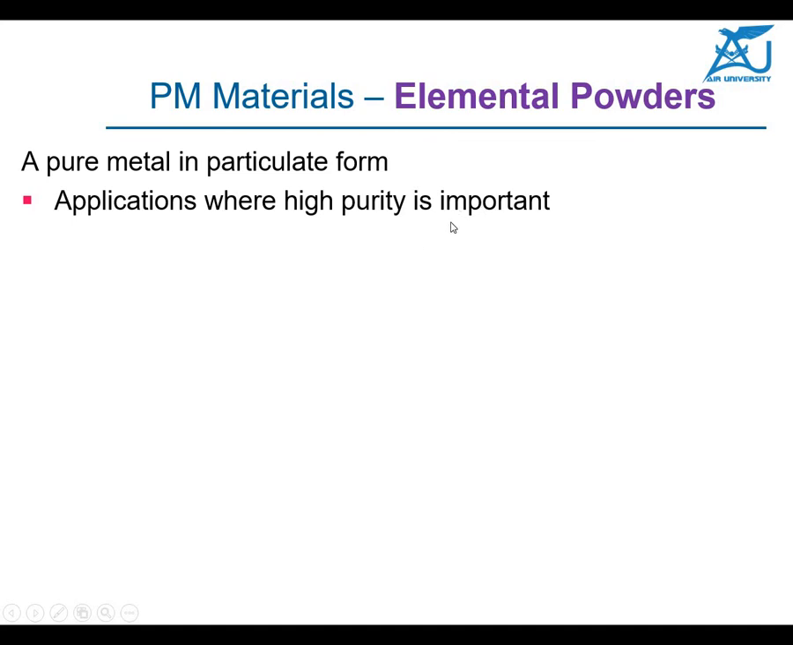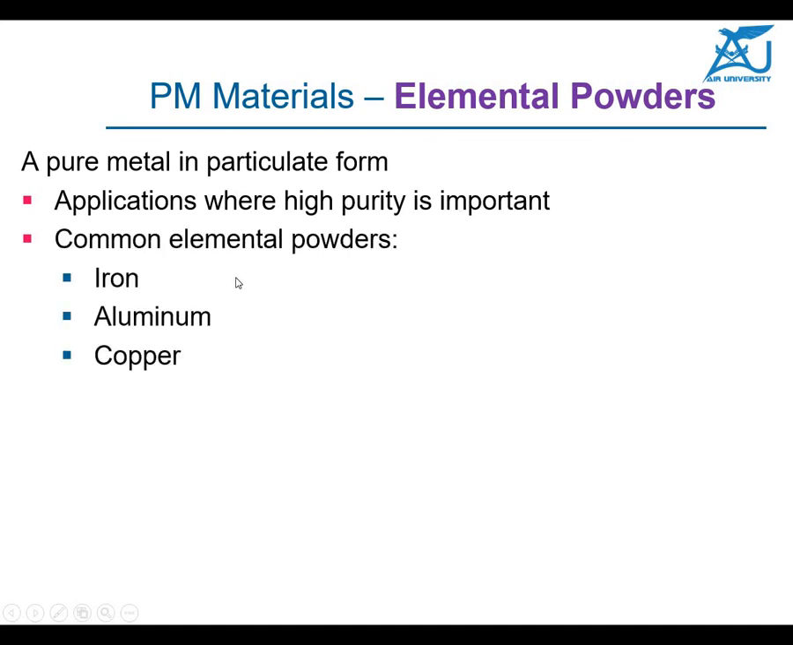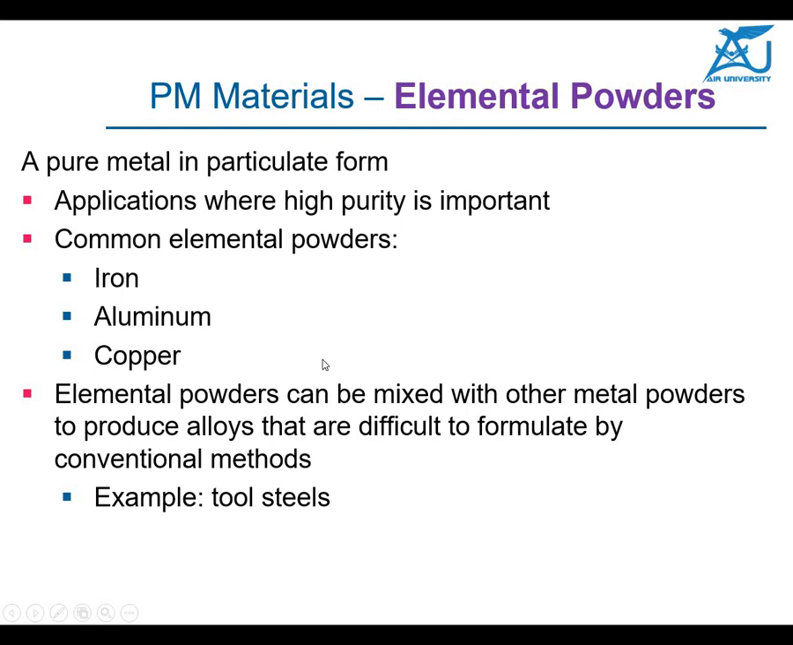So for applications where high purity is important, you can make different powders, for example of iron, aluminium and copper. They are generally available in elemental powder form. These elemental powders can be mixed with other metal powders to produce alloys that are difficult to formulate by other conventional methods of manufacturing. You need to use elemental powders, because if they are mixed together in the molten form, they create certain problems.